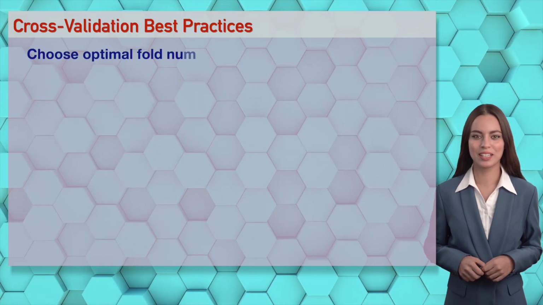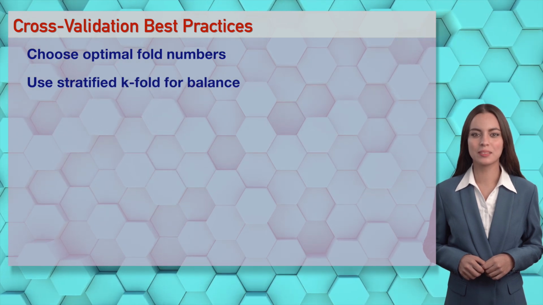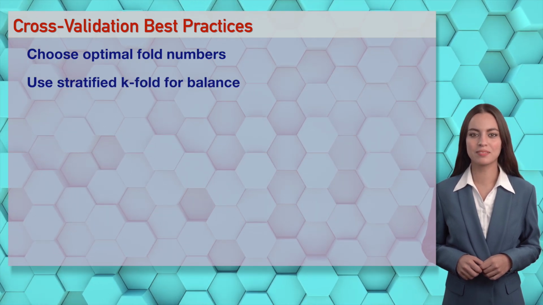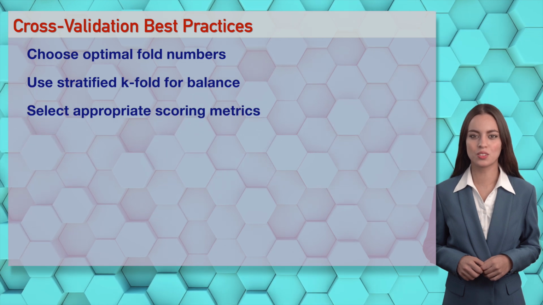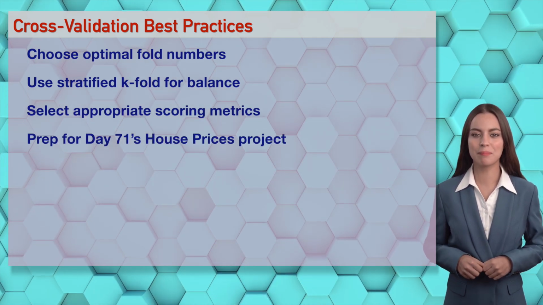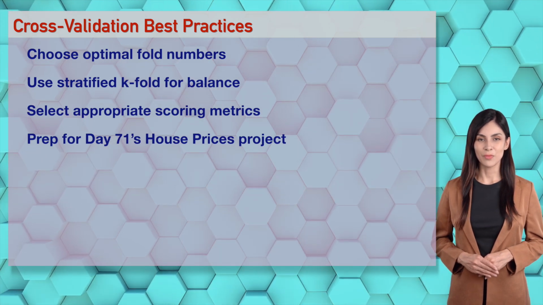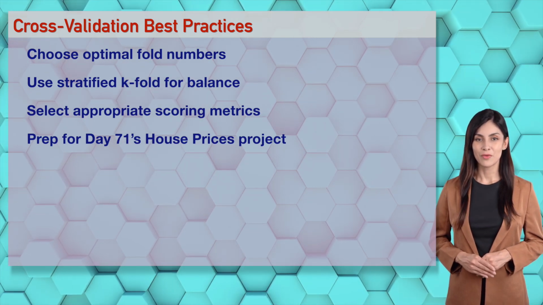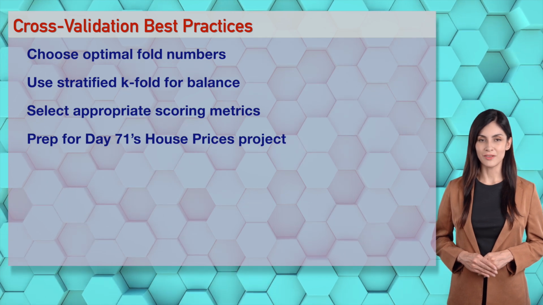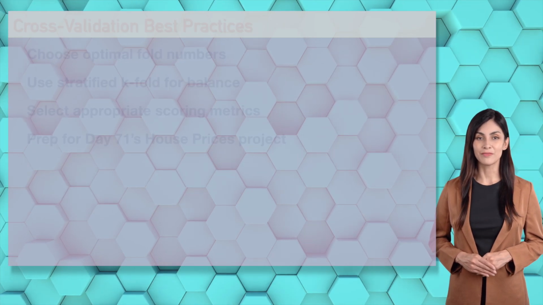Wizards, optimize cross-validation with proper fold numbers, stratified splits, and scoring metrics. Use Scikit-learn to ensure robust AI models for top performance in your app. Optimized cross-validation so sexy, Irene. Clear practices make AI validation irresistible. Practice for day 71's house prices project, Wizards, and keep that code sizzling.